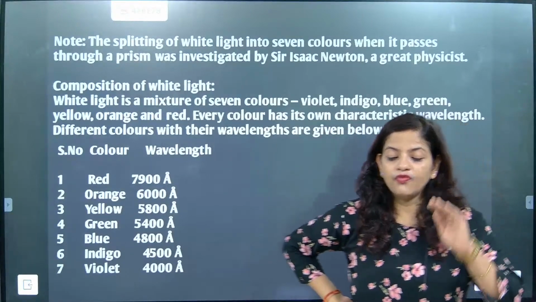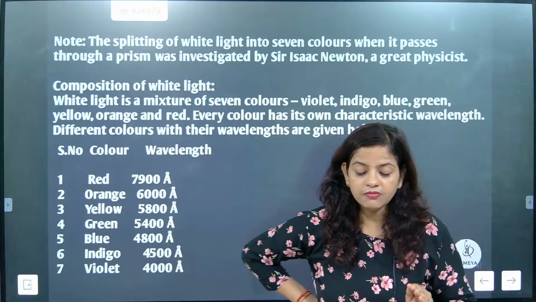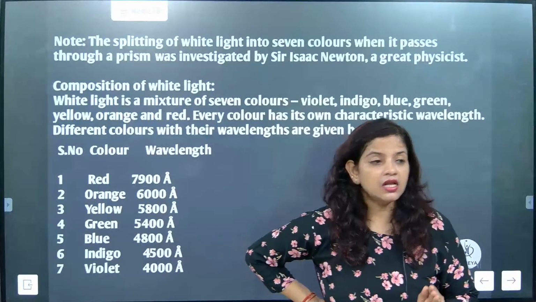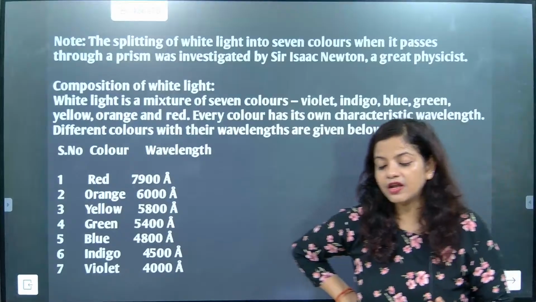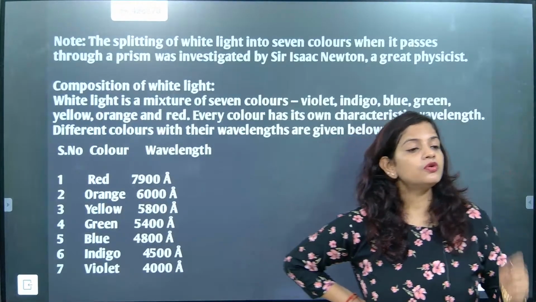Which color has experienced maximum deviation? She has answered violet, and violet is the correct answer. Bingo, Ashweta. Super, beta. So now look here, beta.